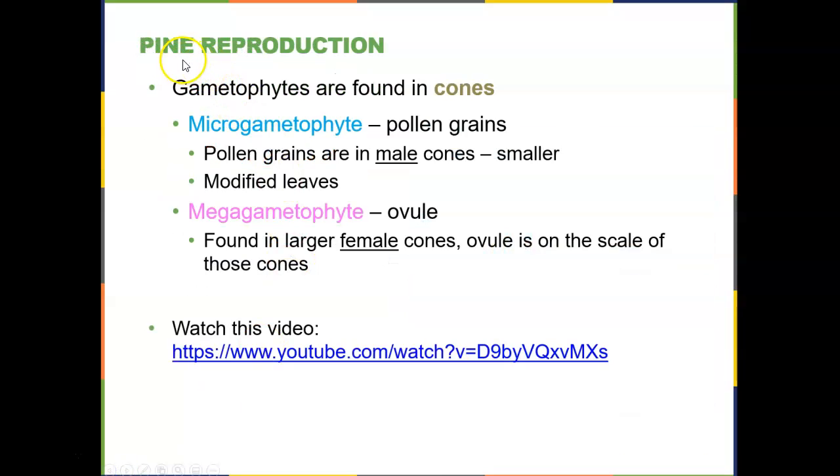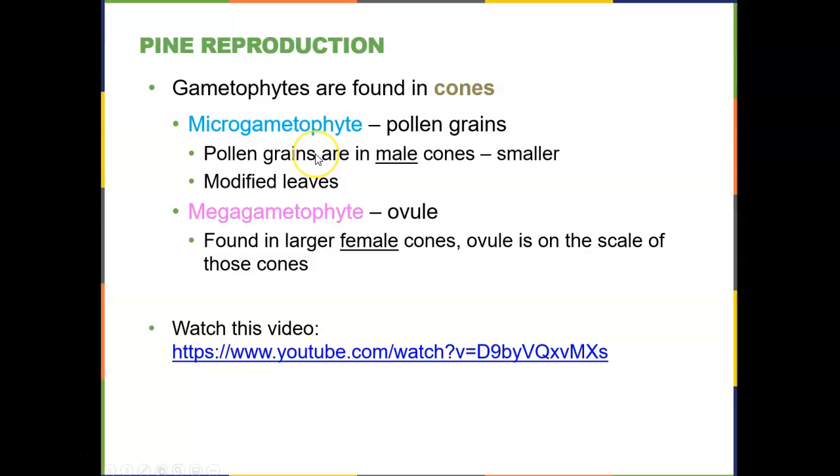When we look at reproduction of the pines, so these are the conifers, the gametophytes are found in the cones. Remember, there's a microgametophyte, that's the pollen grains. The pollen grains are found in the male cones, which are smaller, and they have modified leaves.